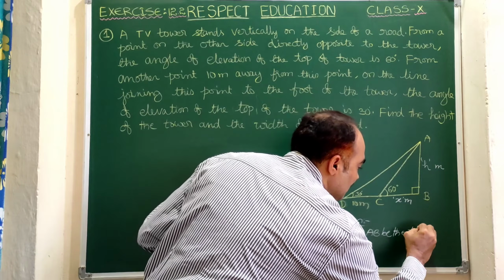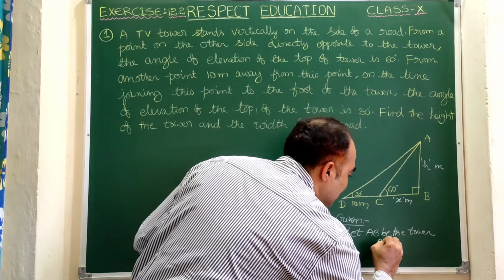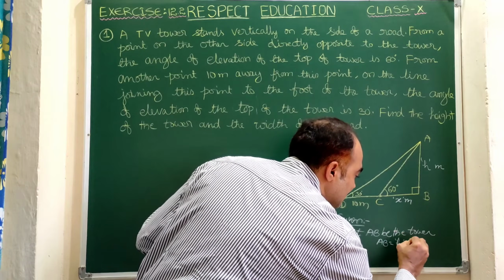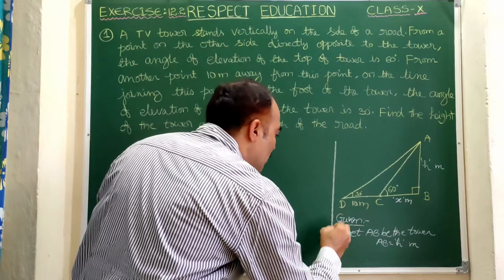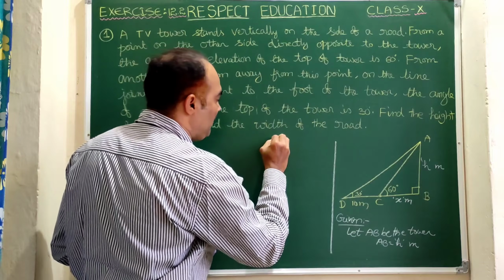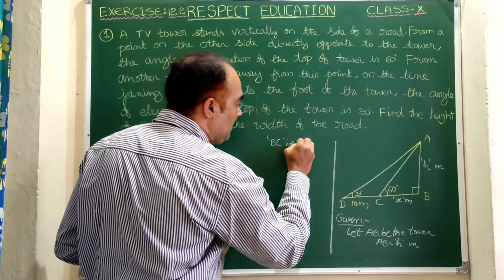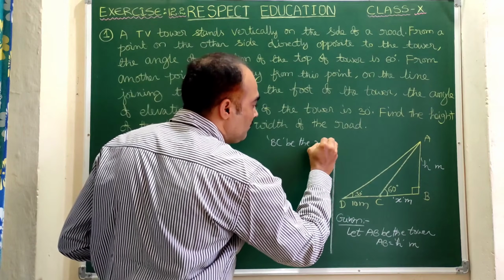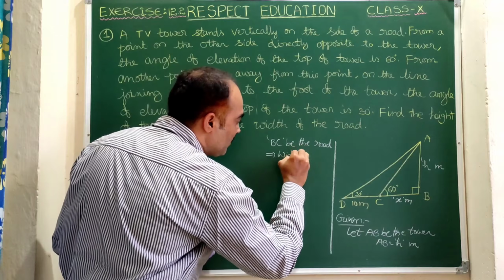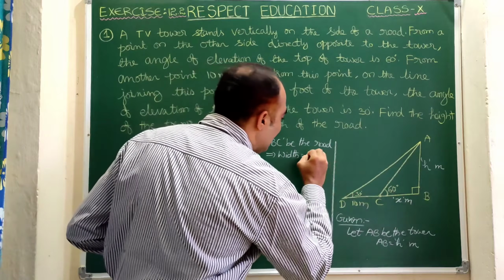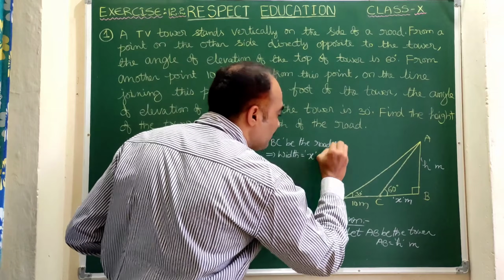So AB is equal to h meters. Now BC be the road whose width is, I am taking it as x meters.